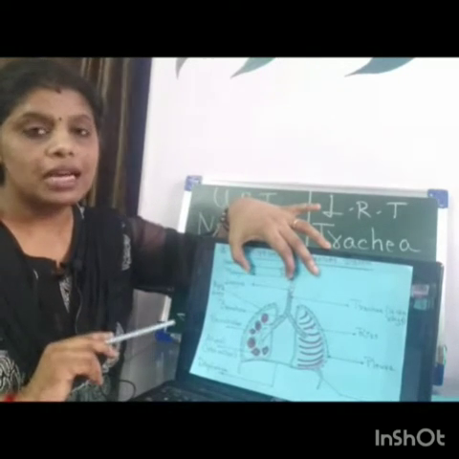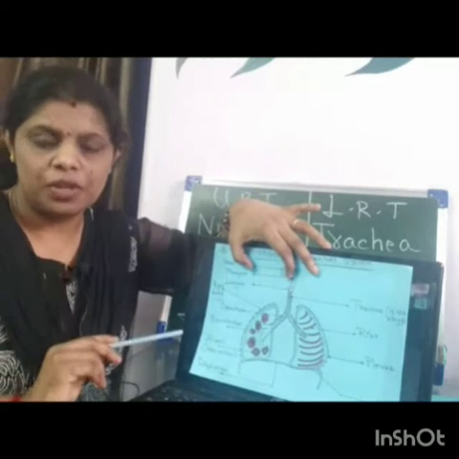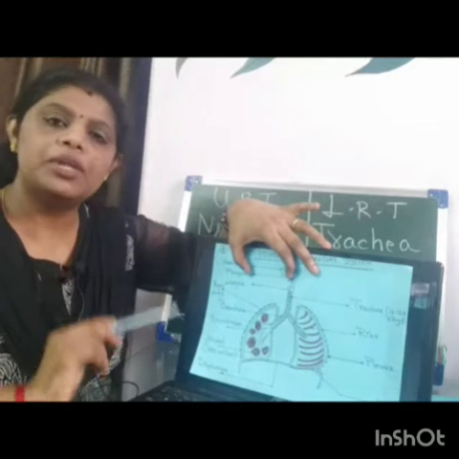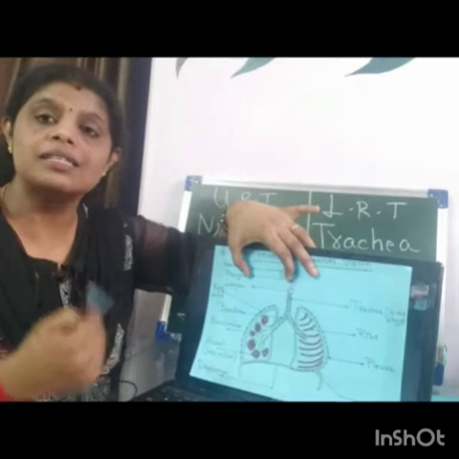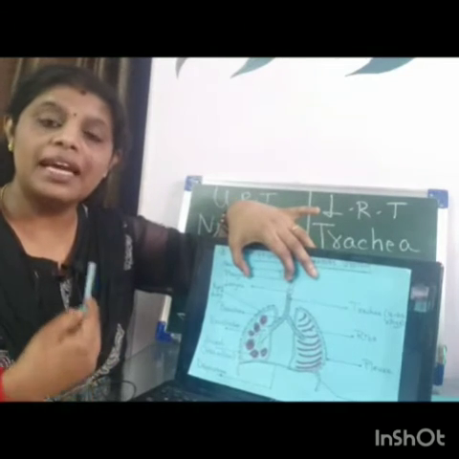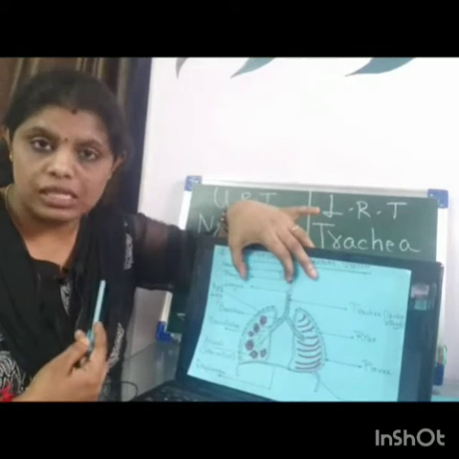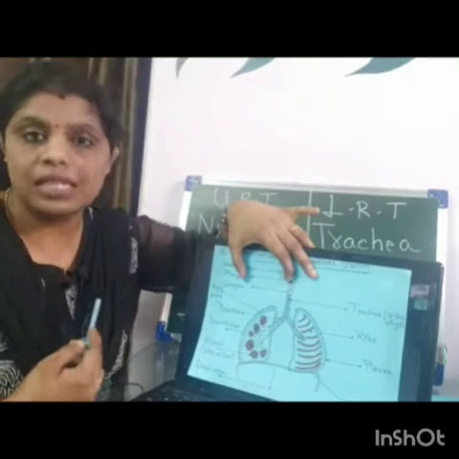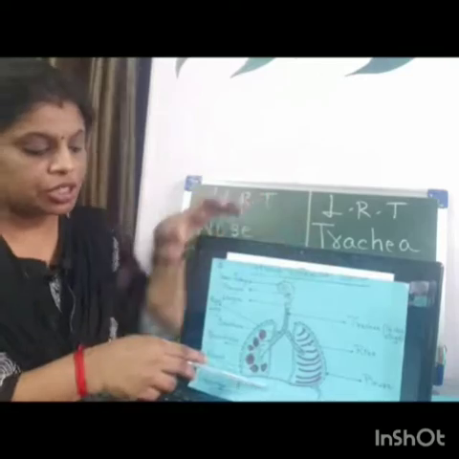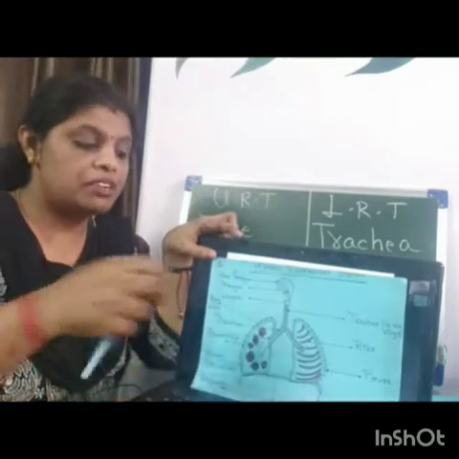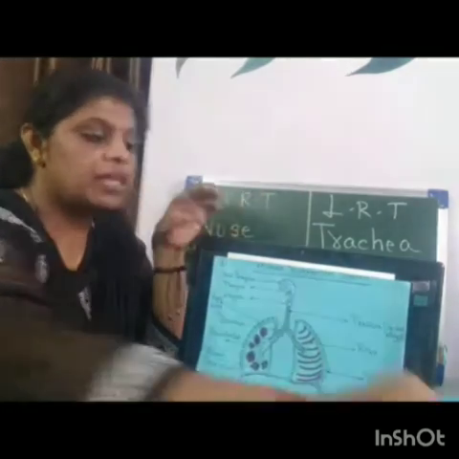The right lung is a little bit bigger as compared to the left lung, because towards the left side the heart is tilted, and cardiac impressions protect the heart. We will see that in detail in transportation. So this is the entire structure of the human respiratory system, and the alveoli.